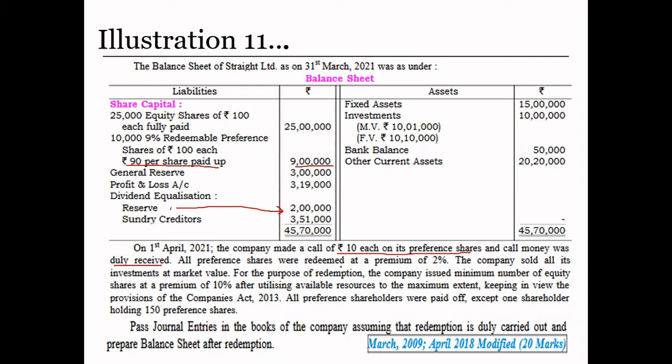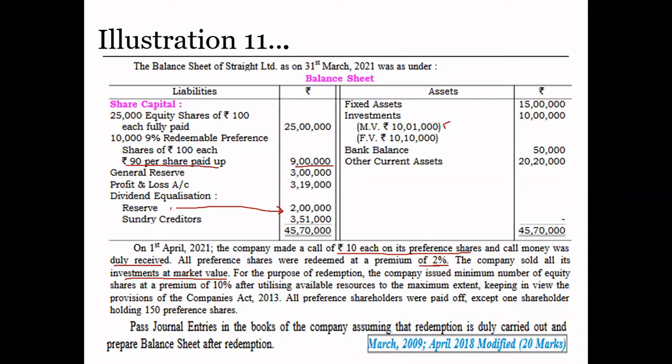All preference shares were redeemed at a premium of 2%. The company sold all its investment at market value. The market value is 10 lakh 1,000 and the investment book value is 10 lakh, so we made a profit of 1,000.